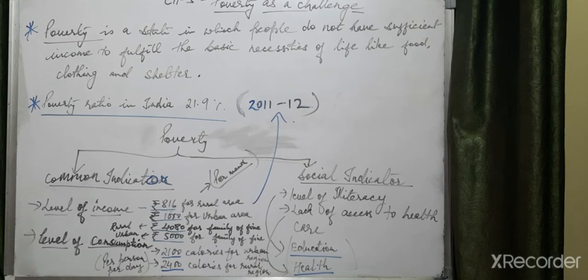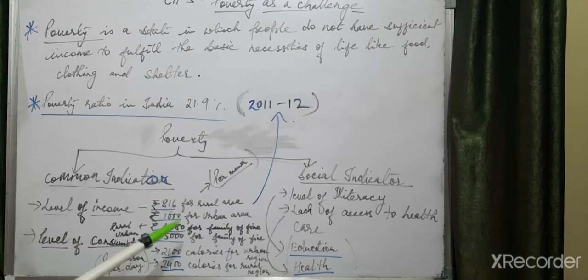So how do we judge the level of income and consumption? Consumption level is how many calories are required per person per day, and that is 2100 calories per person per day in urban regions, and 2400 calories per person per day in rural regions.